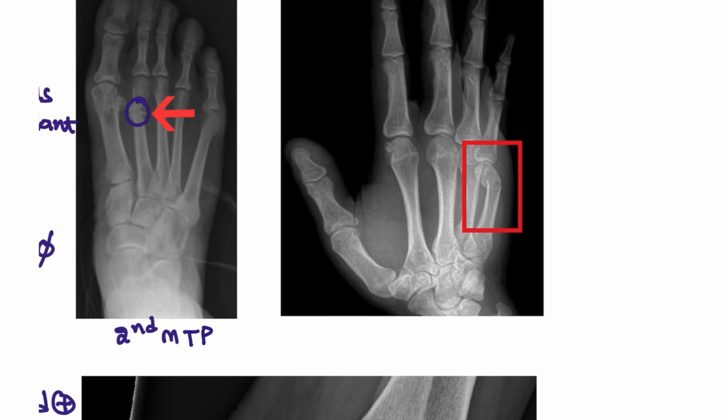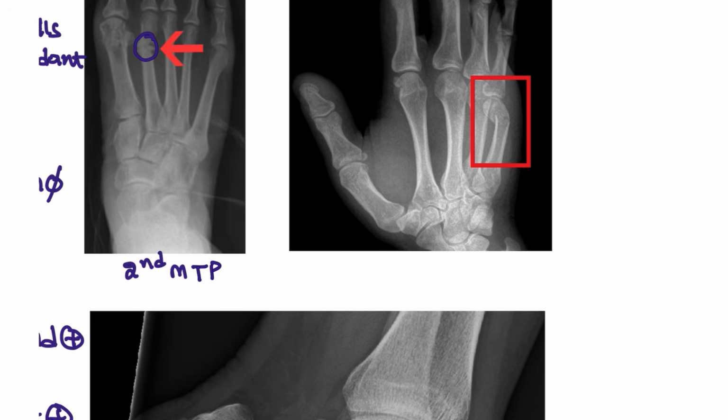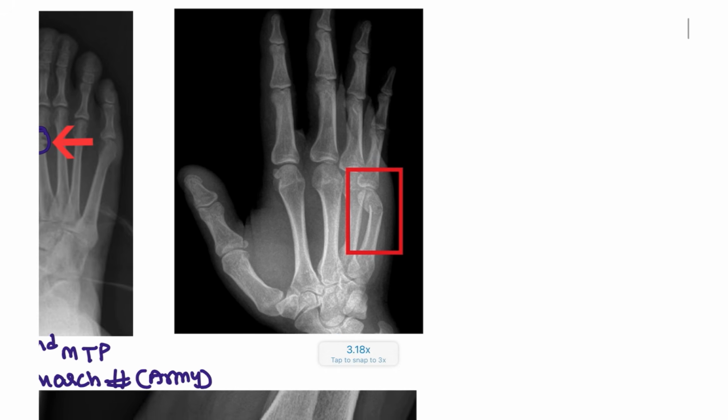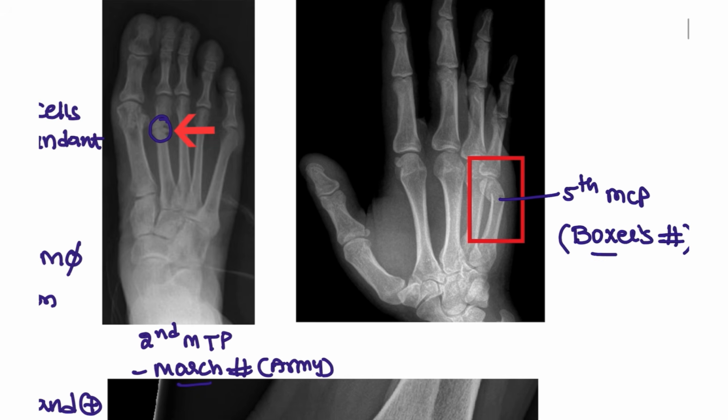This second or third MTP is most commonly seen in patients suffering from March fractures, especially in army individuals, right? Next, here you can see this is the fifth metacarpophalangeal joint. This is seen in boxers, so that is why it is named after the boxers. This is the boxer's fracture, and this is the March fracture.